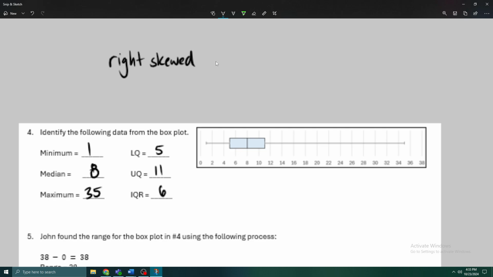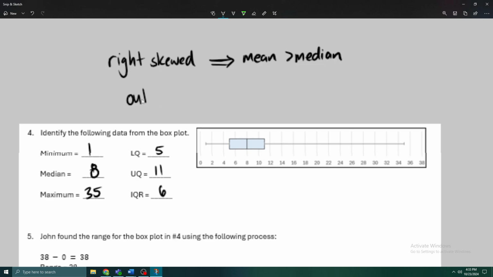And what does that mean? That means that our mean will be greater than our median. That doesn't necessarily mean that the median is a better measure of center. Again, I'm not sure if this is going to be on the test or not, but it's good information to know. The only time that we really know that the median is better than the mean is if there's outliers.